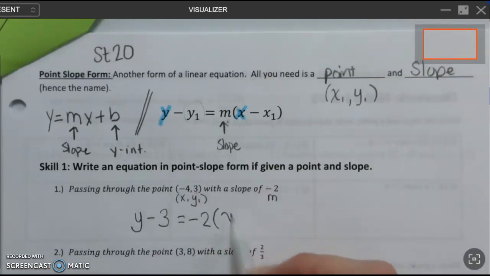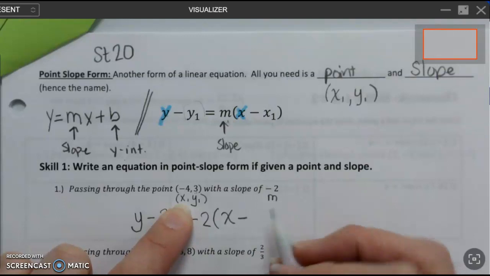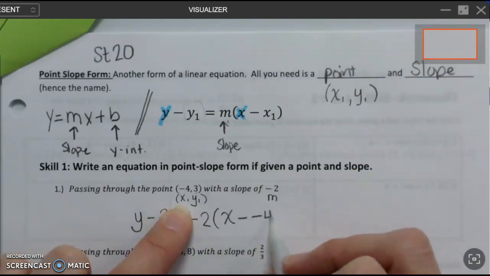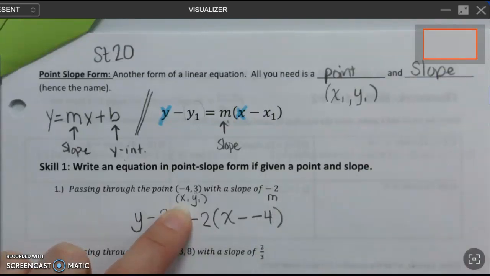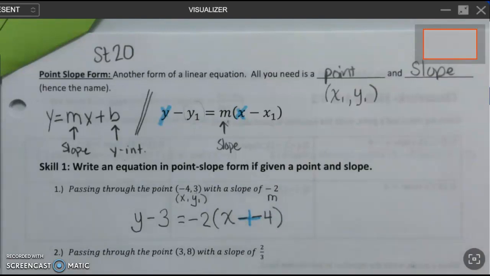This will always be the letter x. That's going to stay there. Minus. And then my x1 is -4. Anytime you have minus a negative, we're going to put those two things together as a plus sign. Minus a negative is the same thing as a plus. And that's it. I'm done.